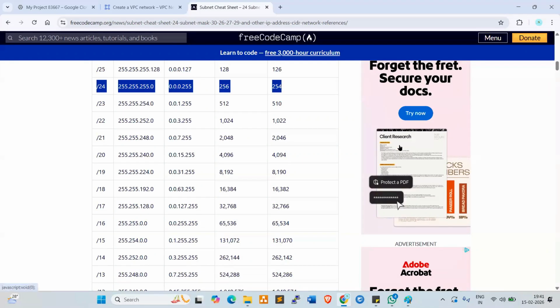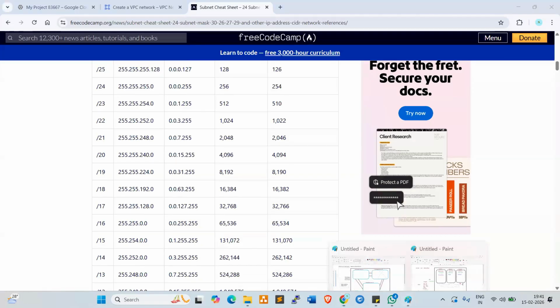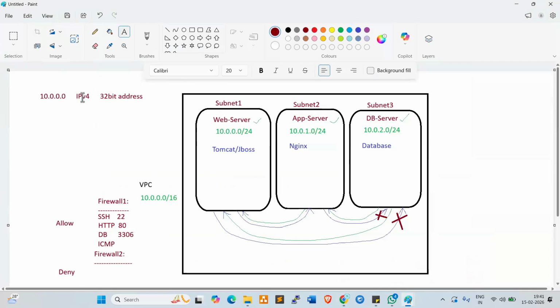Here they're giving 256 for slash 24. How can we calculate this? Now look here, everyone. IPv4 is a 32-bit address, right? So now the range is 10.0.0.0/16. How many IPs can you accommodate? 65,536. How can we calculate this?